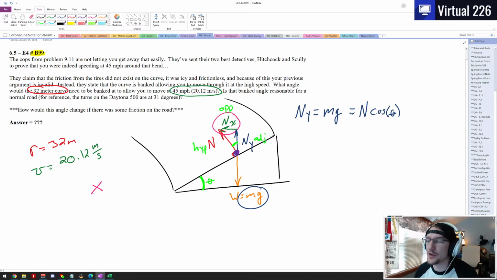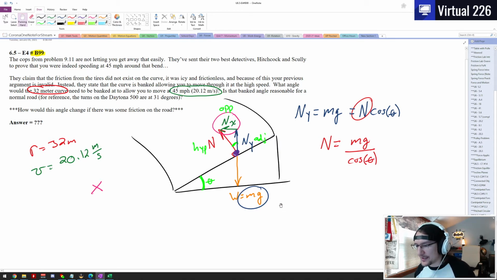And if you haven't watched our video where we derive this equation and the setup here, make sure you go back and watch that. What this allows us to do, though, is solve for the normal force. Our normal force equals mg, and then we divide each side by cosine. So we have mg over cosine of theta.